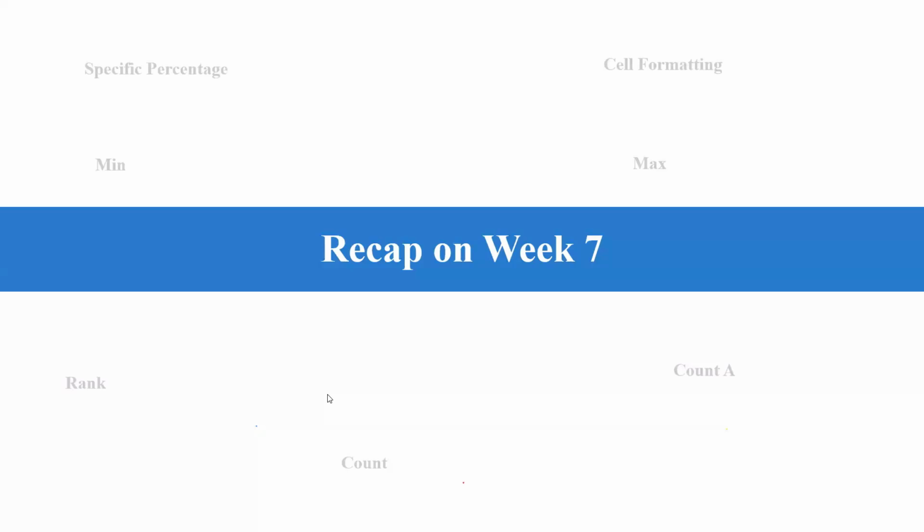COUNTA minus COUNT. That's how you do it. Once you do it that way, it will give you the total number of cells that contain an alphabet.